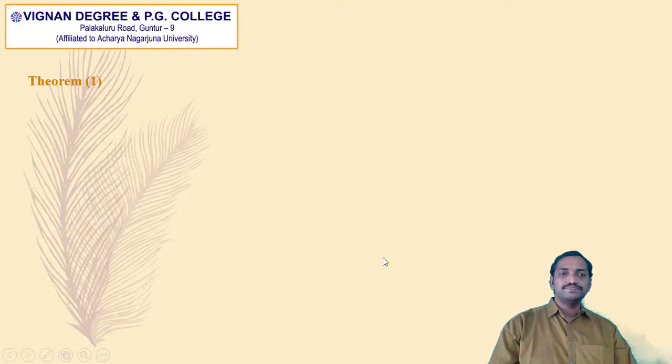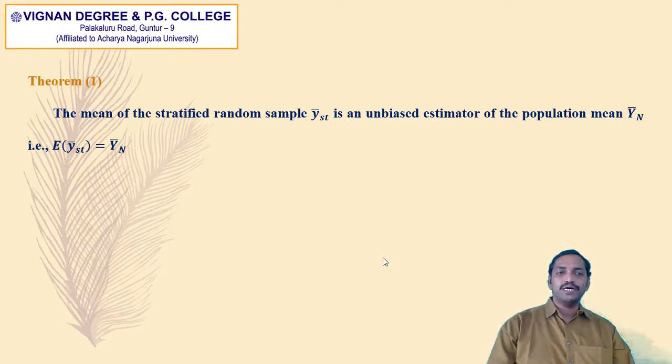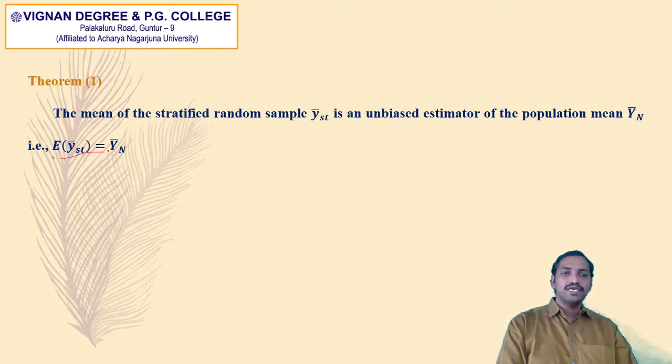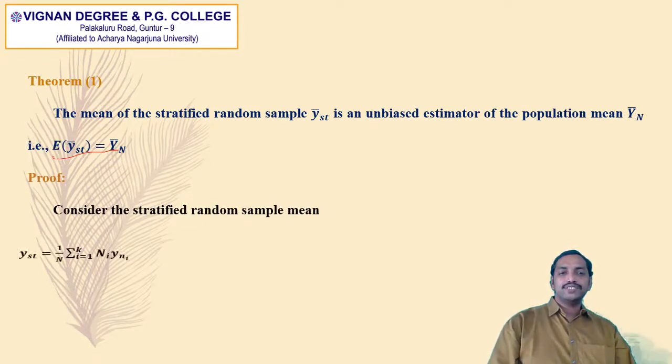So first, theorem number 1. The mean of the stratified random sample y bar st is an unbiased estimator of the population mean capital Y bar. That is, we need to prove that expected value of y bar st is equal to capital Y bar. By the definition of the unbiasedness, we need to prove expectation of y bar st is equal to capital Y bar. So to prove this theorem, consider the stratified random sample mean y bar st, which is given by the formula 1 by capital N into summation i is equal to 1 to k capital Ni into y i bar.